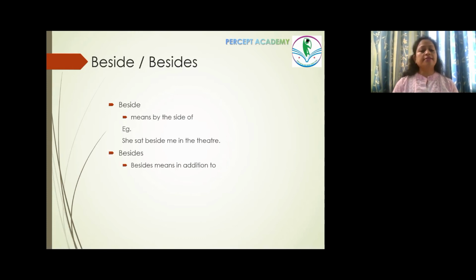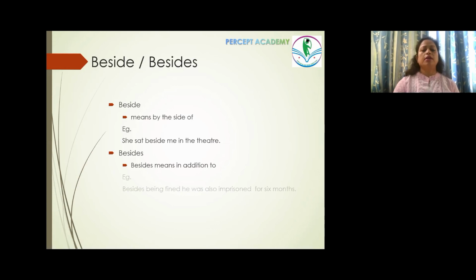Besides, which just has an additional S, is not just having an additional S, but even the meaning is in addition to. Very simple. Adding an extra S means in addition to. Besides an ice cream, I want gulab jamun as well. Or maybe, besides a ride in the Mercedes, I want a hot air balloon ride too. So what I'm referring to is besides means in addition to whatever I'm getting, I need more.